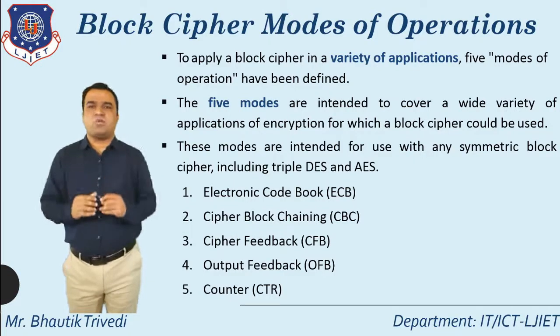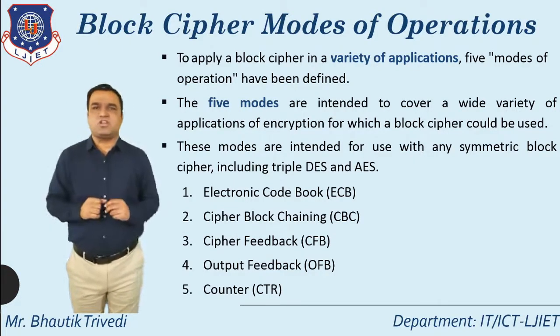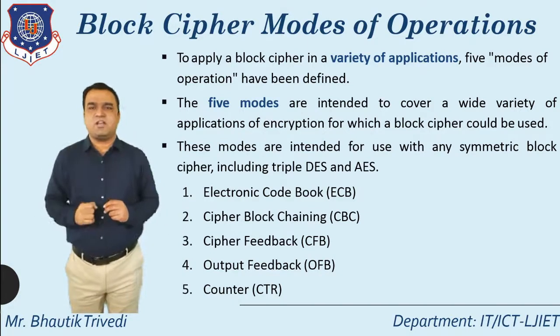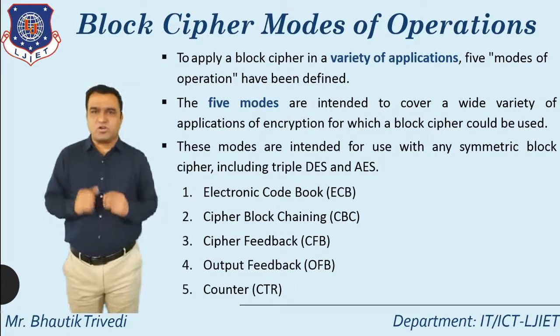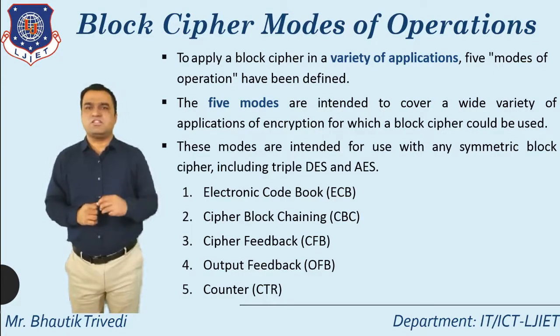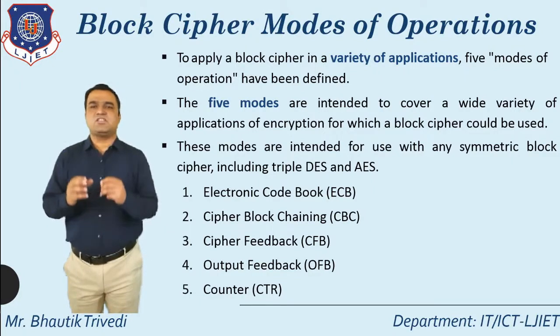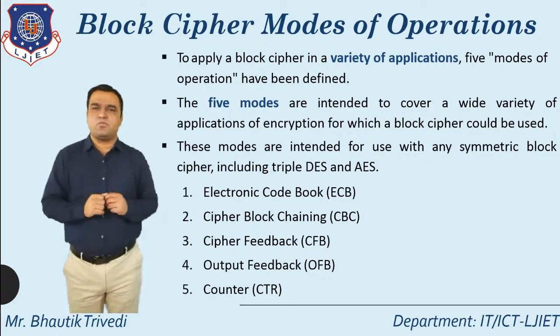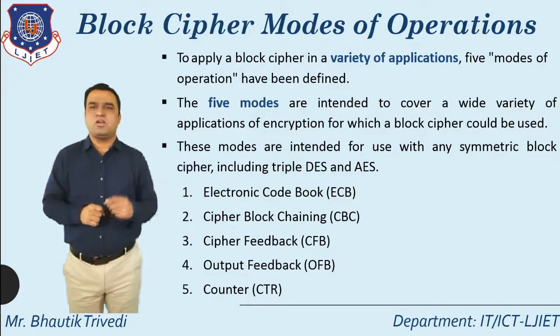So whenever you talk about block cipher modes of operation, there are a total of 5. Again I repeat the names. First is ECB, the electronic code book. Second is CBC, the cipher block chaining. Third is CFB, the cipher feedback mode. Fourth is OFB, the output feedback mode. And fifth is the counter mode.